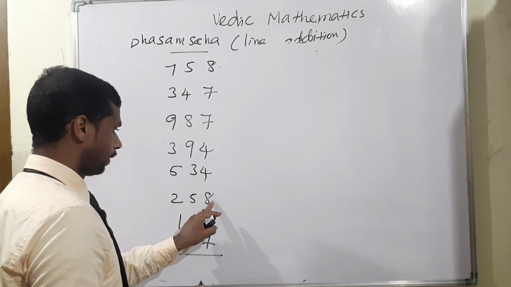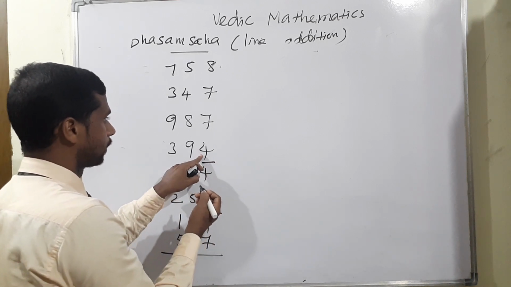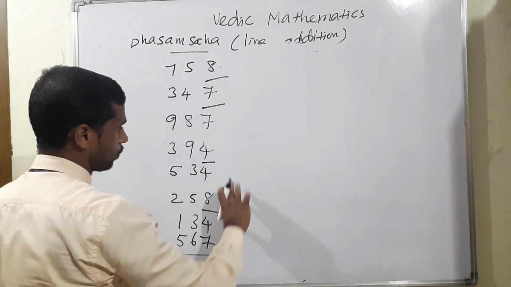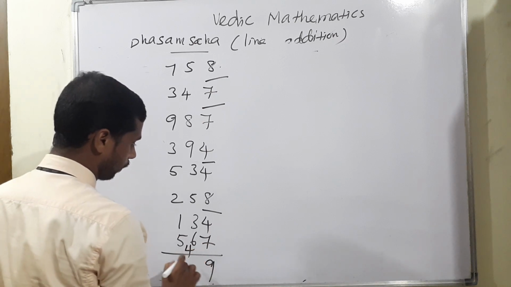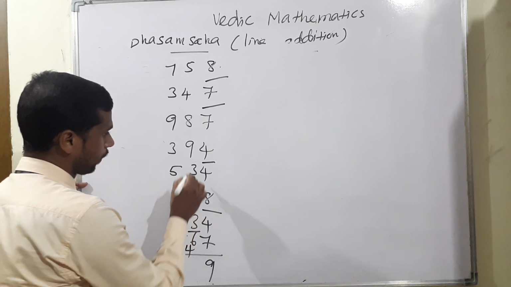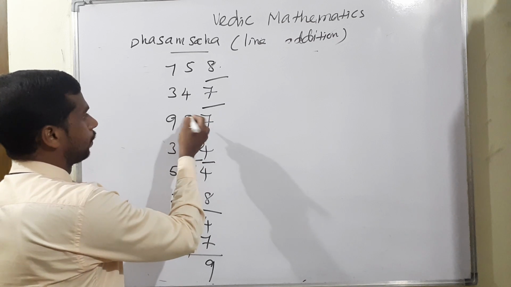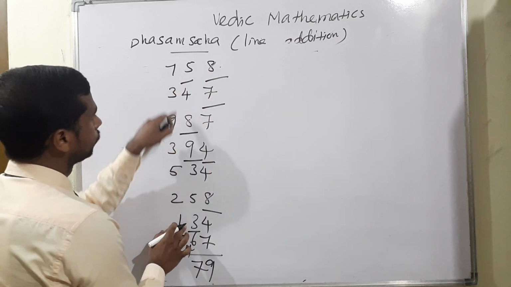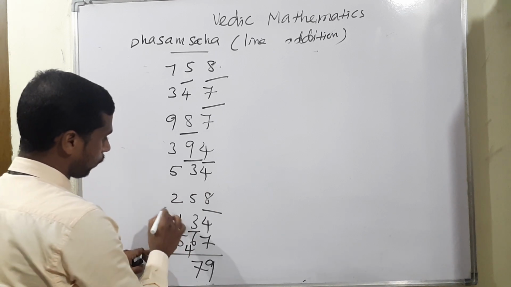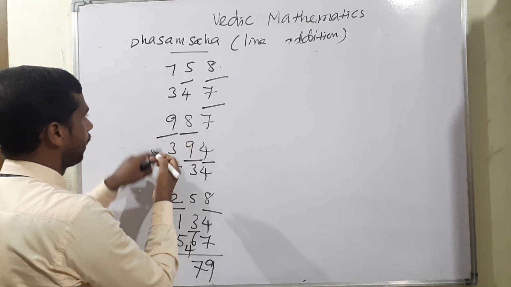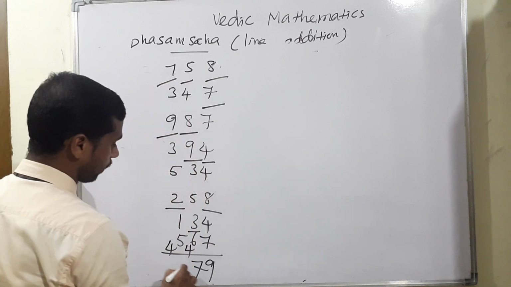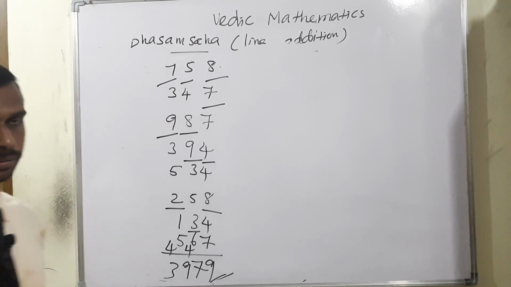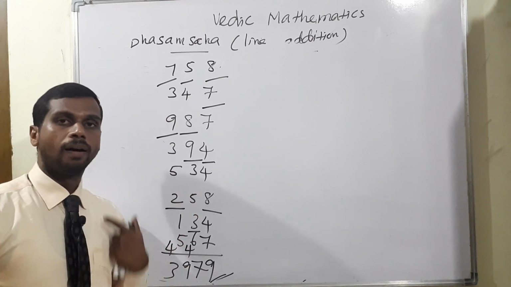So 1, then 8 plus 1, 9, 3, 3 plus 4, 7, 4, 4 plus 7, 11, 1 plus 8 means 9. So 2 plus 2, 4, 10, 3 plus 5, 8, 10, 2, 2 plus 5, 7, again 1, 2, 3 and 4, 5 plus 4, 9, 10, 2 plus 5, 7, 10, 9 plus 3, 2, 2 plus 7 means 9. So 1, 2, 3. Answer 3979.